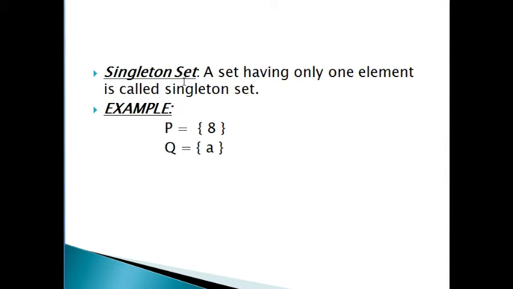Singleton set. A set having only one element is called singleton set. Example, set P, elements only one, that is 8. Set Q also has one element, A. In other words, we can say that a set which has exactly one element is called singleton set.